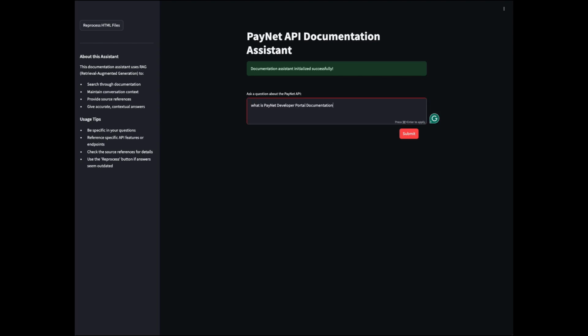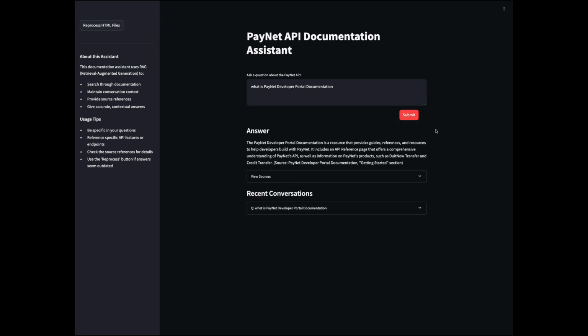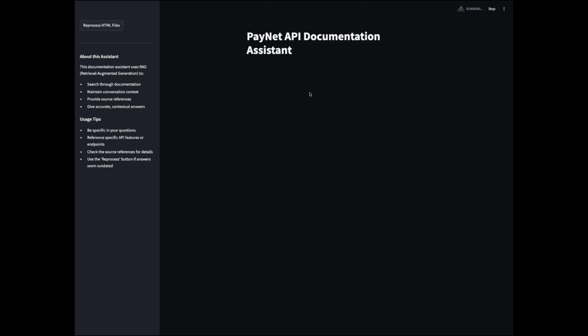The first question will be the easy question. What is the PayNet developer portal documentation? And we see that the assistant is trying to give us the answer, which lets us know this is the API reference page that offers a comprehensive understanding of PayNet's API. And we start with the second question.